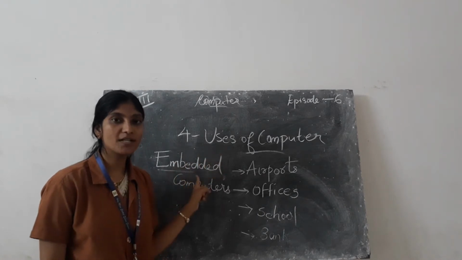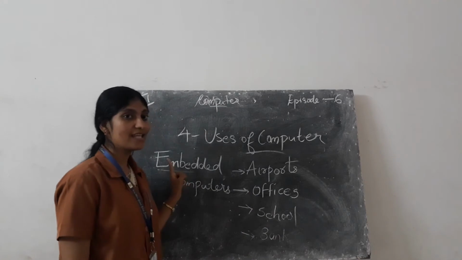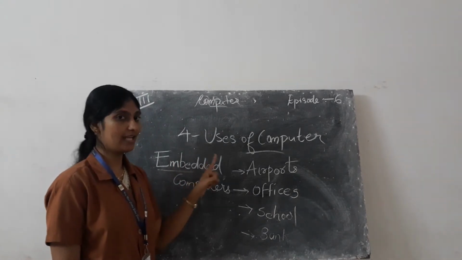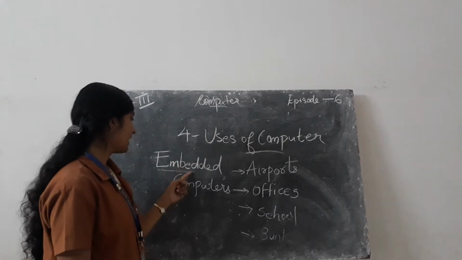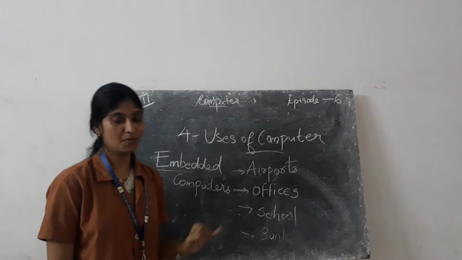So such computers are known as what? Embedded computers. Then what is its spelling? E-M-B-E-D-D-E-D. Embedded computers.